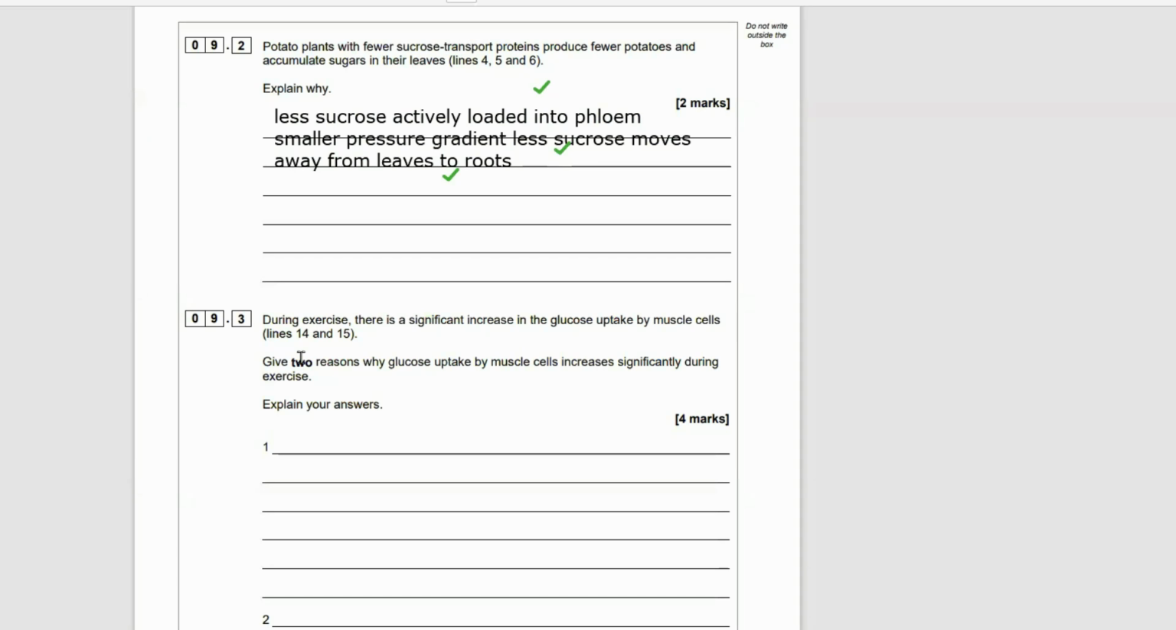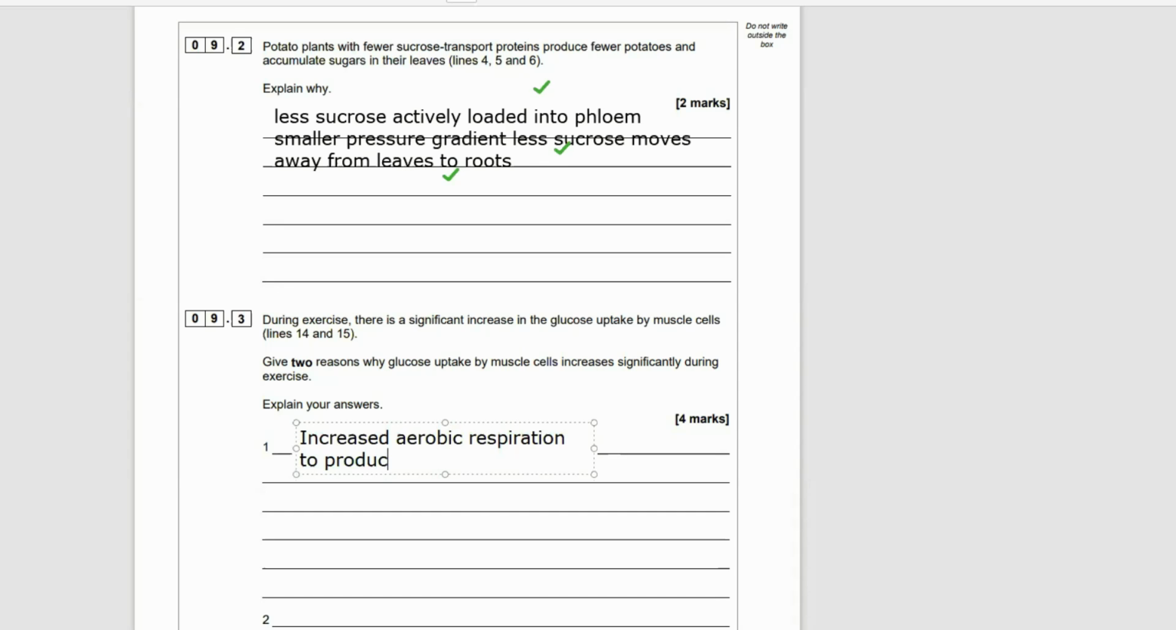Okay, 9.3. During exercise, there's a significant increase in glucose uptake by the muscle cells. Lines 14 and 15, give 2 reasons why glucose uptake in the muscle cells increases significantly during exercise. Explain your answers. Right, so why do we get increased uptake of glucose in the muscle cells during exercise?